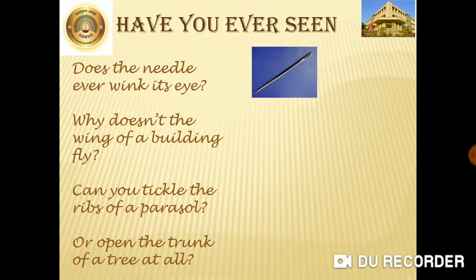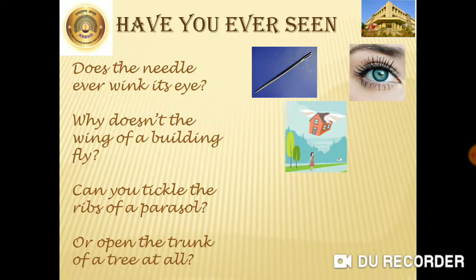Now, needle's eye. A needle has an eye through which we pass the thread. So that eye, does it wink like our eye? Here also a pun he has used. Then he says that the wing of a building, does it fly? Now in a society we have two or three buildings in line, so each building is given a name: Wing A, Wing B. So here, in a humorous way, the poet is asking whether that building can fly because it is having wings.